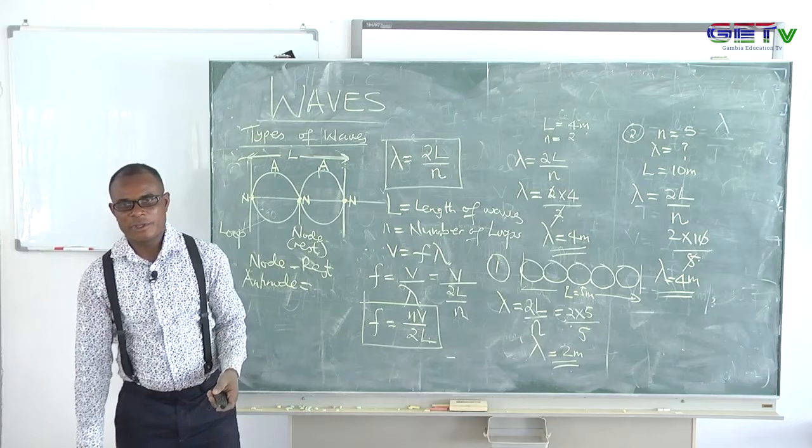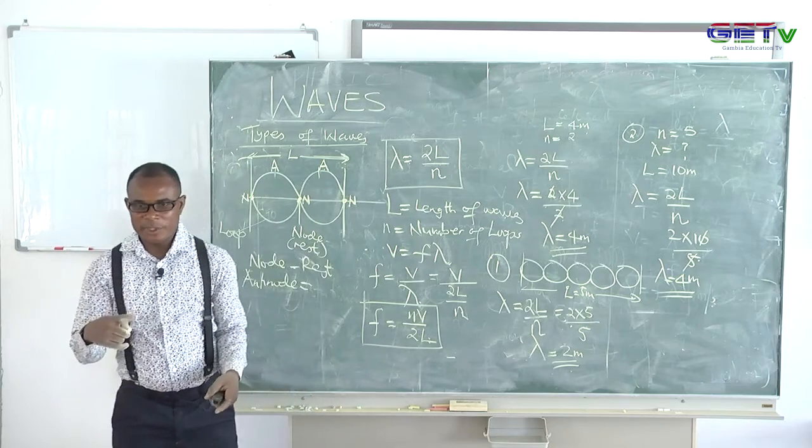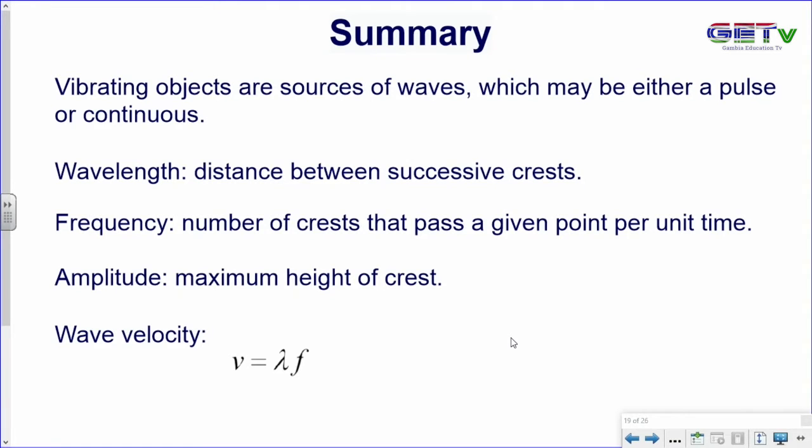Now, for summary, we want to just recap a little bit before I end the lesson. We said the vibrating objects are sources of wave. That's why we define wave as the process by which a disturbance is caused in a matter medium, and that medium transfers the energy from one point to another without the particles of the medium following the wave. We look at the wavelength as the distance between consecutive or successive crests. And the number of crests that pass a given point in unit time is what we call the frequency. Amplitude is the maximum height of the crest. And I gave you the relationship V equals frequency times lambda.